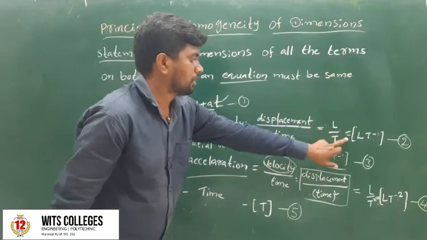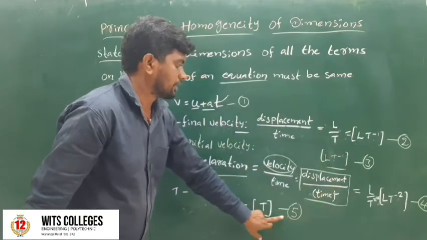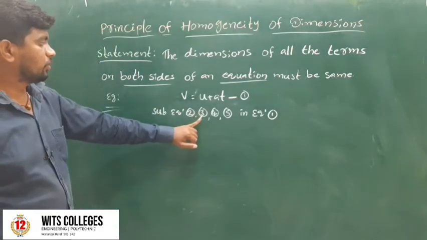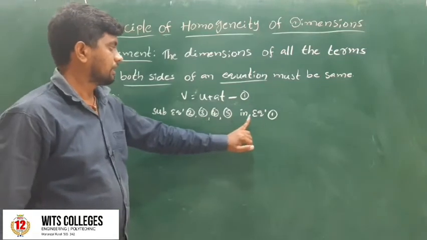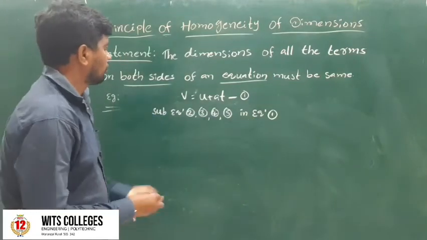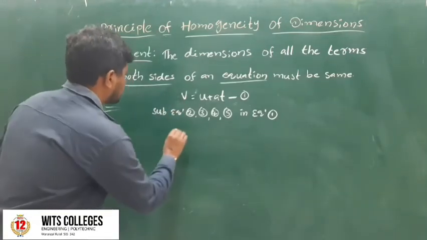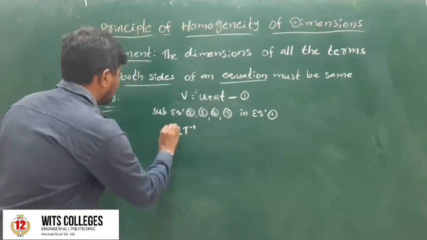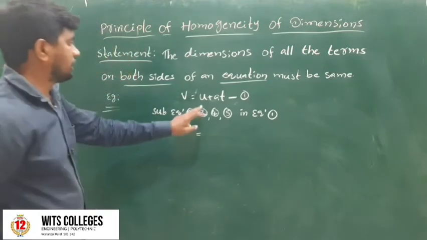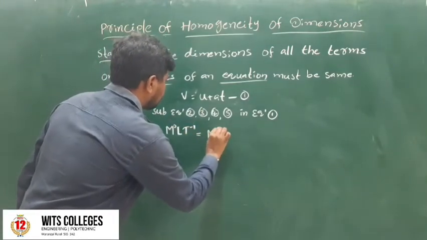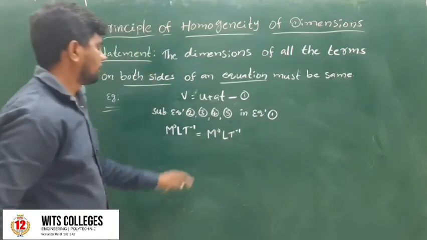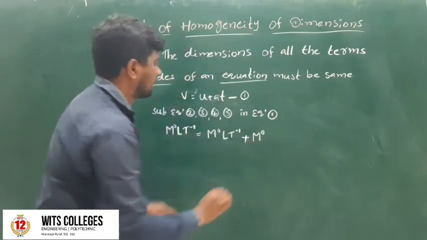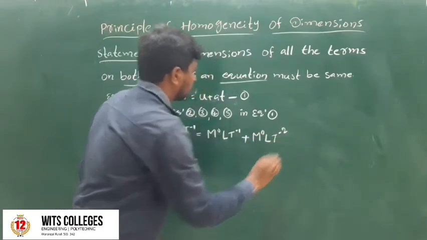So substituting equation 2, equation 3, equation 4, equation 5 in equation number 1. Therefore v has the dimension M to the power of 0, L t to the power of minus 1. M to the power of 0 means 1. Next one is the initial velocity, M to the power of 0, L t to the power of minus 1. Next one is a, M to the power of 0, L into t to the power of minus 2 into t.